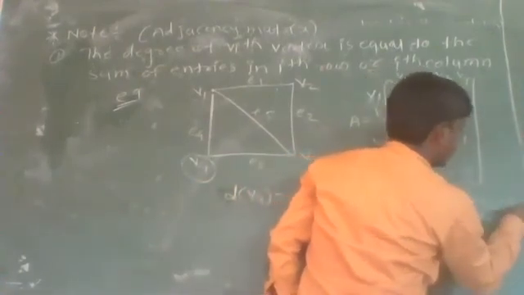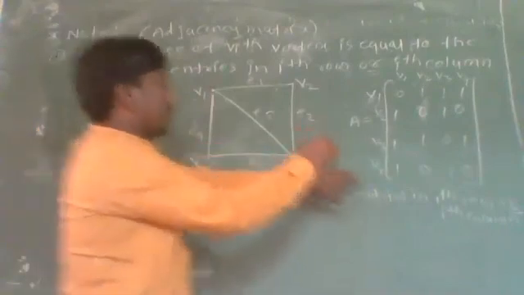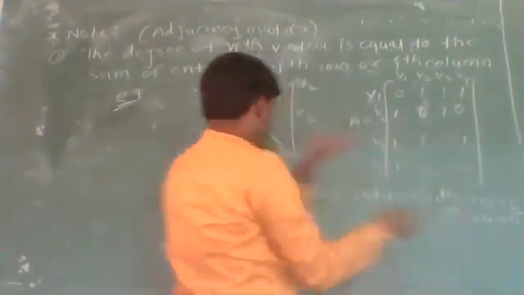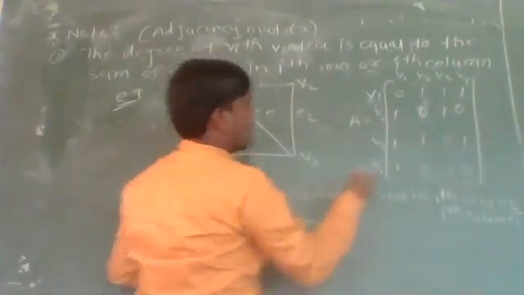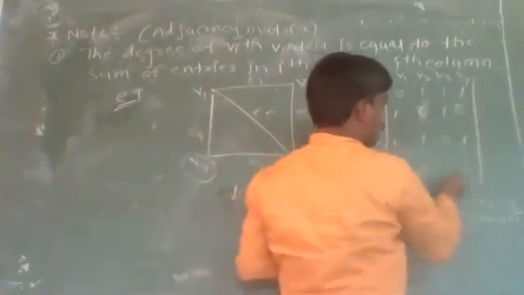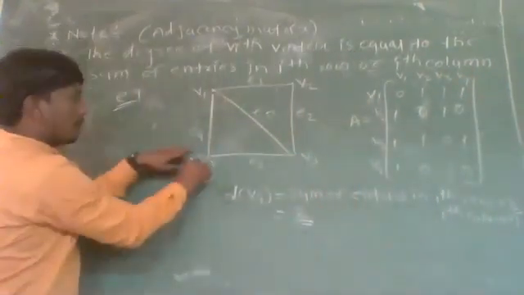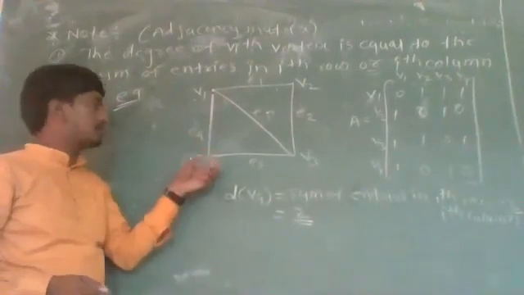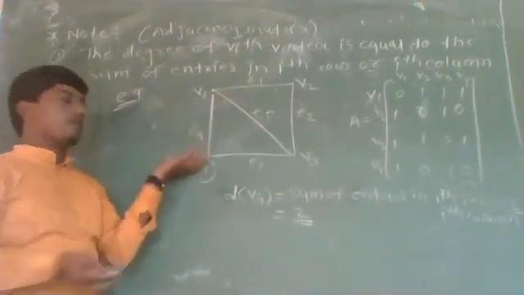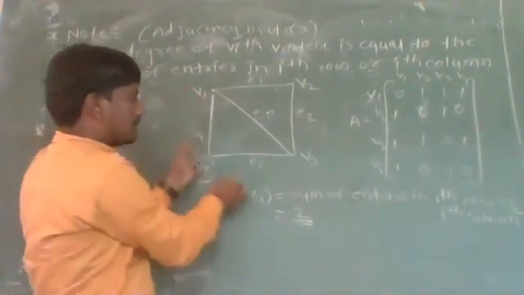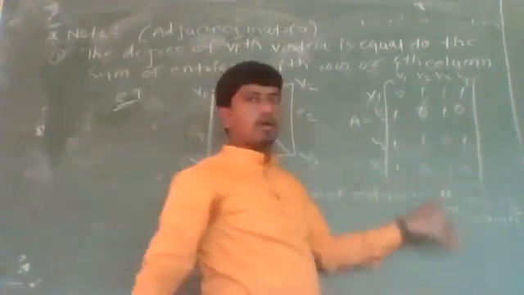In column V4, 1 plus 1 is 2, and in row, 1 plus 1 is 2. And degree of V4 is nothing but the number of edges incident on that particular vertex V4. So degree of V4 will be equal to 2, which is nothing but the sum of entries in ith row or ith column.